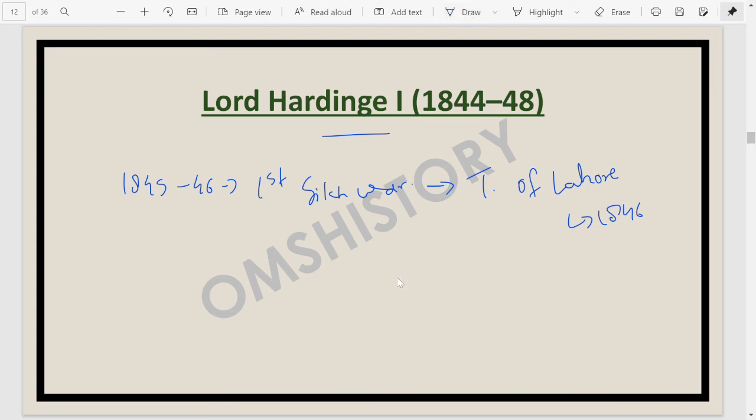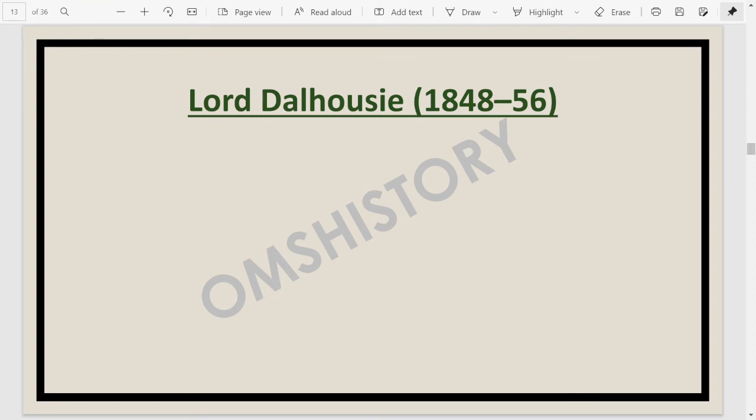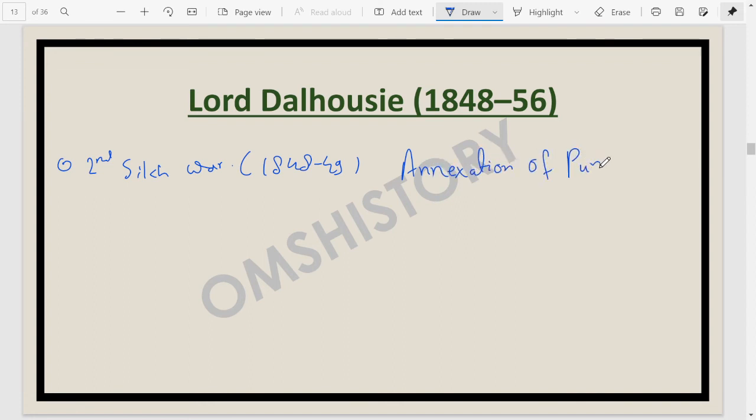Moving on, Lord Hardinge was succeeded by a very decorated Governor General, Lord Dalhousie. He remained in office from 1848 to 1856. He was also a hardcore imperialist, guys. During his time period, the first thing that happened was the Second Sikh War, from 1848 to 1849, and the annexation of Punjab happened as a result of that.